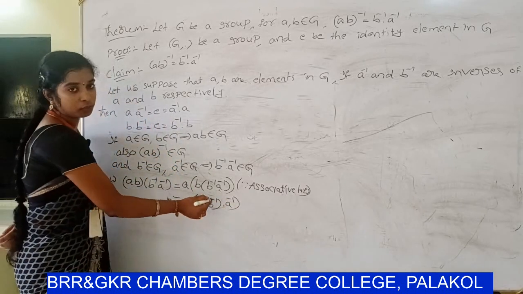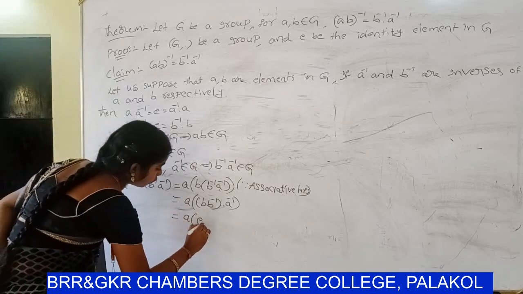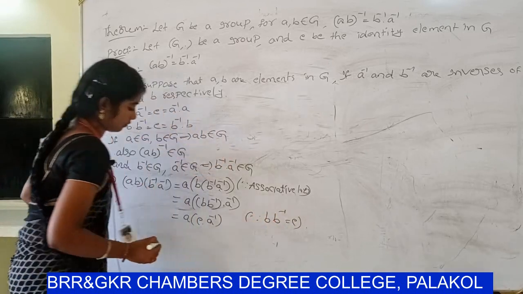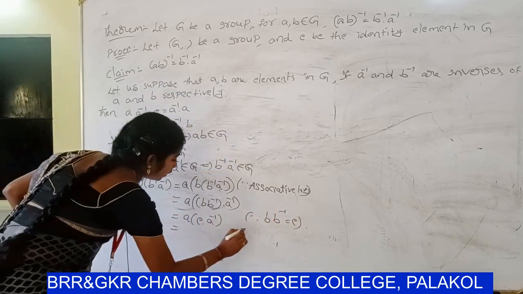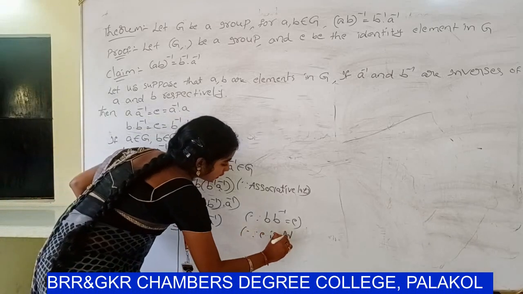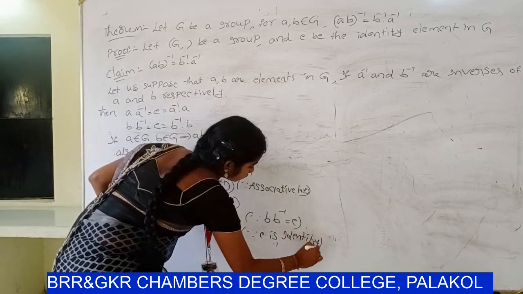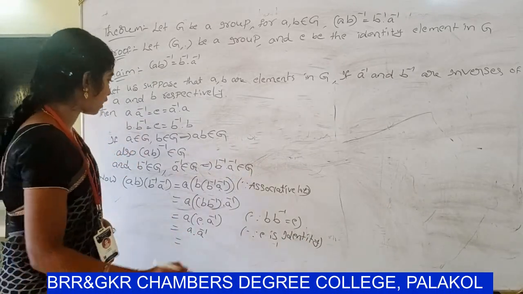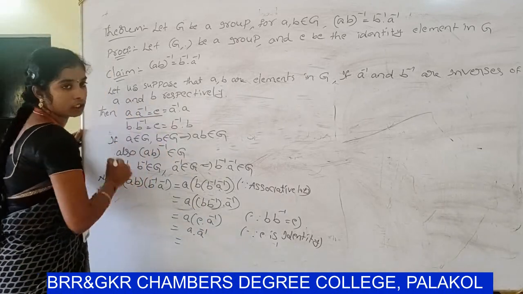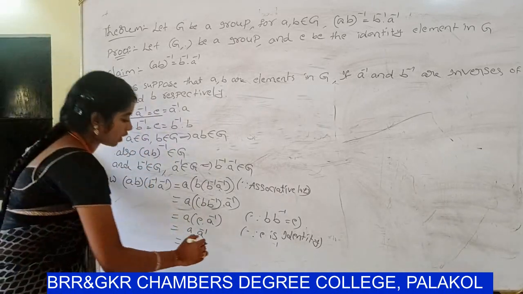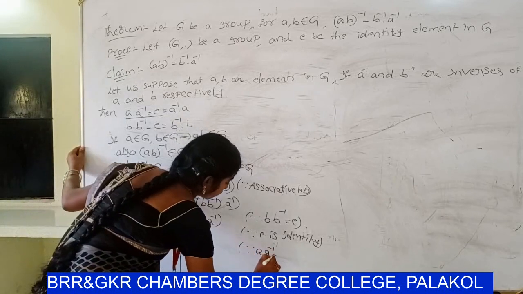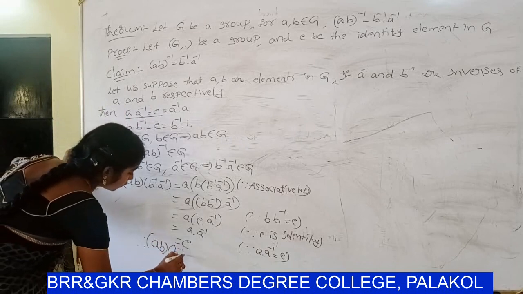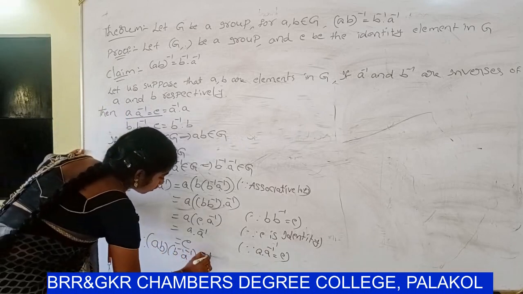So already you know that B into B inverse value E, dot A inverse. Since E is the identity, A dot A inverse, already you know that A dot A inverse value is E. So therefore AB into B inverse A inverse value is E.